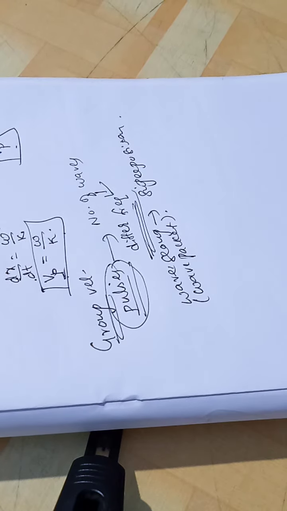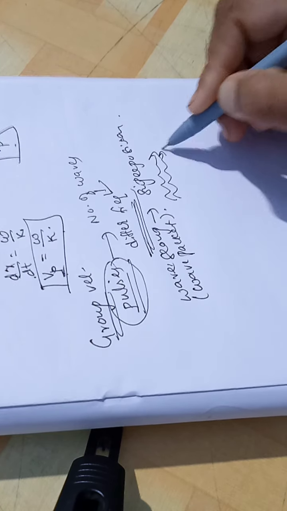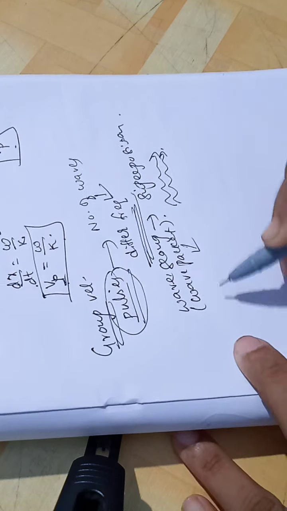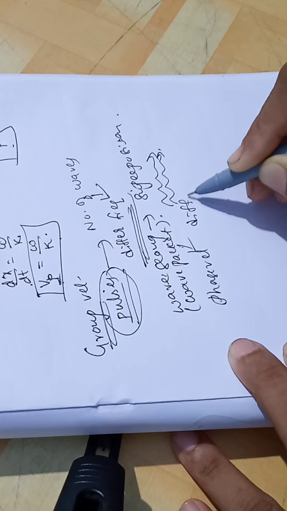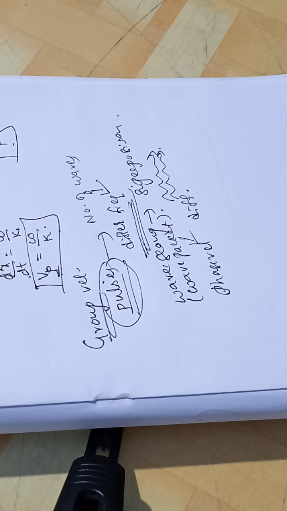When such a group of waves travels in a medium, the phase velocities of different components are different. How will the phase velocities be? Different for different components.